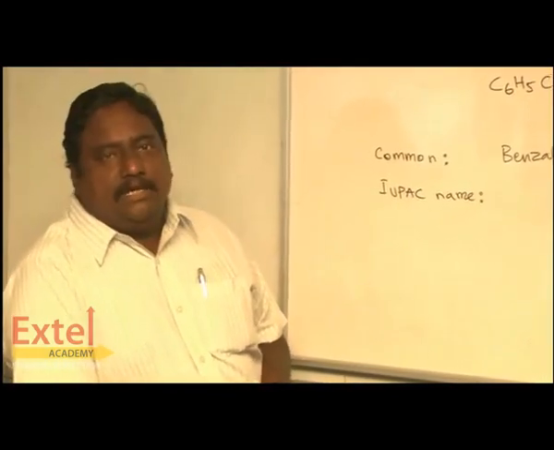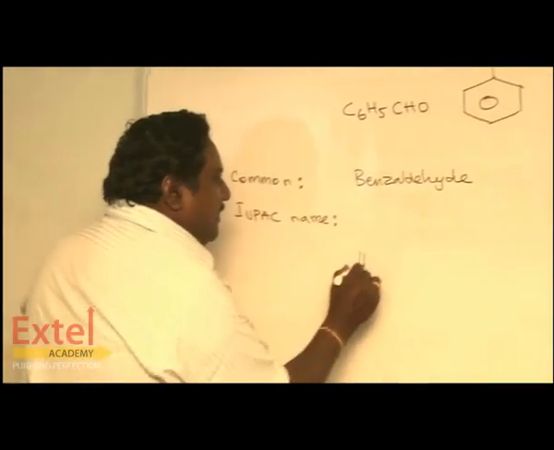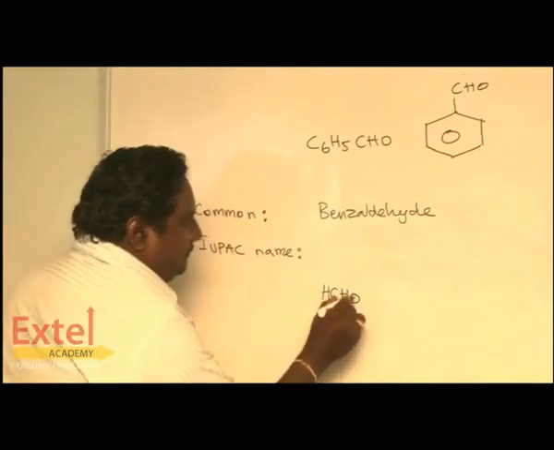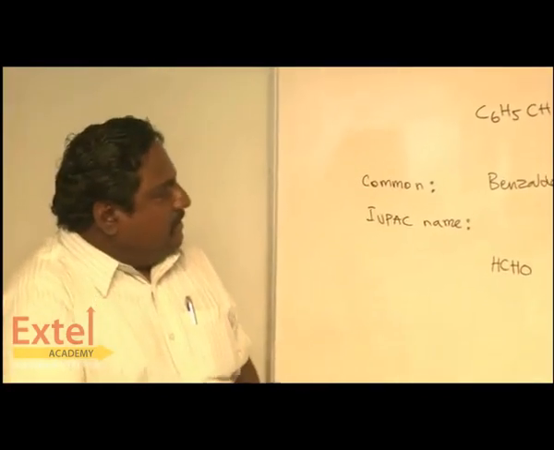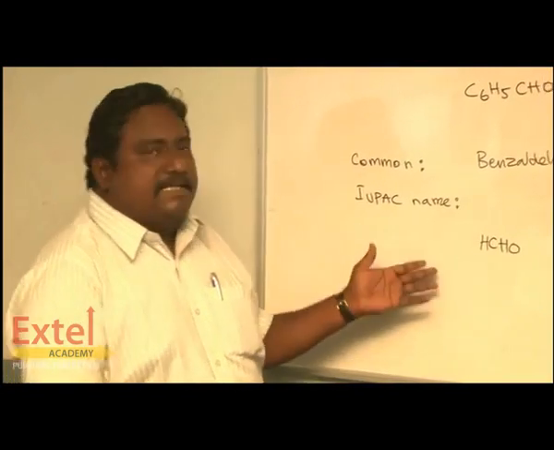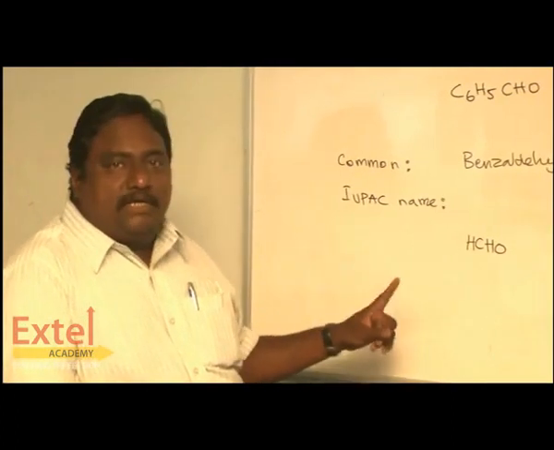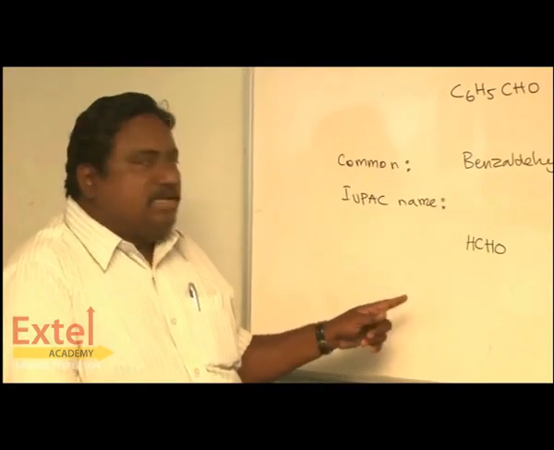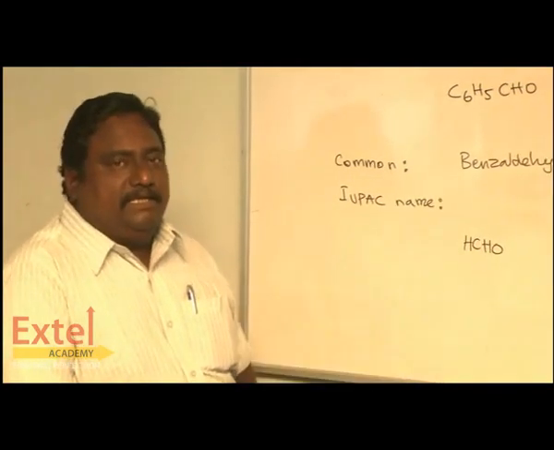Let's try to learn the IUPAC name. Basically, let's consider HCHO. HCHO has 1 carbon. You know very well that it's formaldehyde. It has 1 carbon. So, its IUPAC name is methanal, ending with Al.